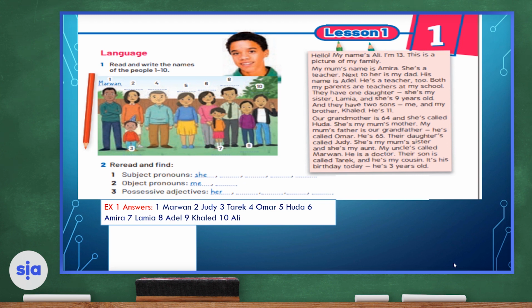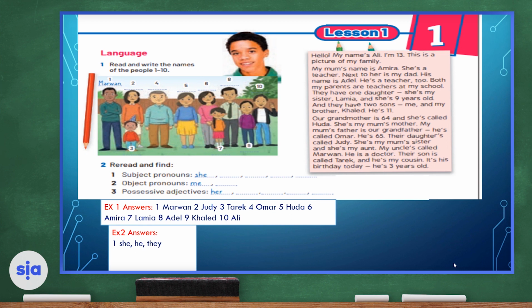Reread, if needed, and find subject pronouns, object pronouns, and possessive adjectives within the text. Let's look at number 1. Subject pronouns. The first one is done for us, which is she. Usually subject pronouns are used at the beginning of the sentence. So if I say she is cute, I started with she in the beginning, and therefore it is a subject pronoun. Can you find other subject pronouns in the text? Let's check together. So, she, he, and they are subject pronouns.